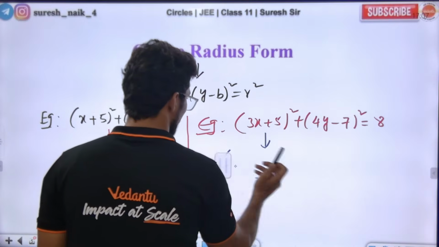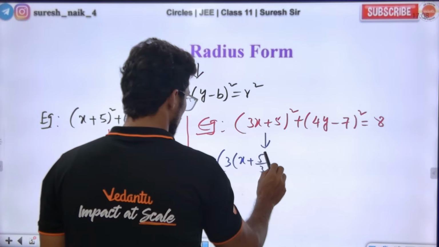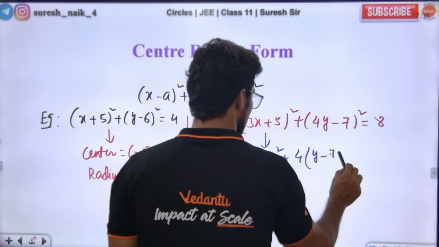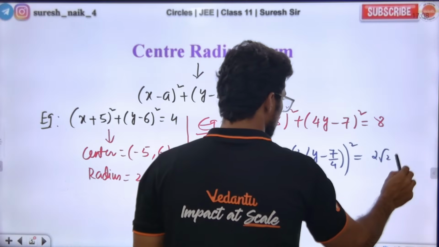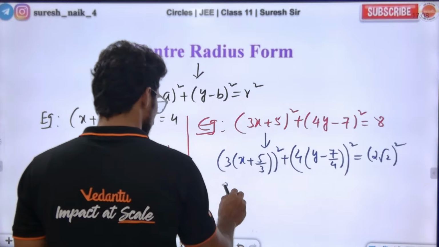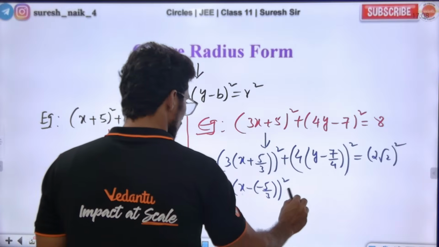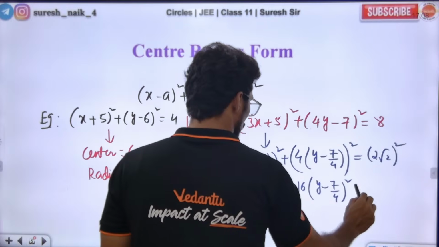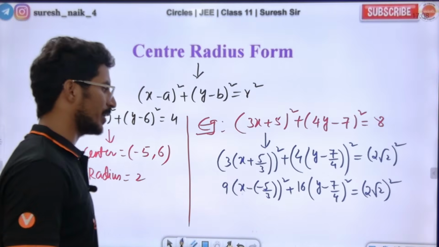Taking 3 common, we will get 3 square outside. 3 into (x plus 5 by 3) whole square, and taking 4 common, (y minus 7 by 4) whole square is equal to (2 root 2) whole square. Tell me, isn't it looking like this form? 3 square is 9, so 9 times (x plus 5 by 3) whole square, and 16 times (y minus 7 by 4) whole square, and this is going to be (2 root 2) whole square.